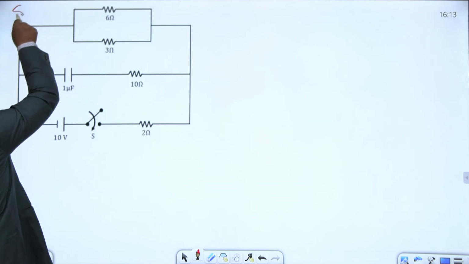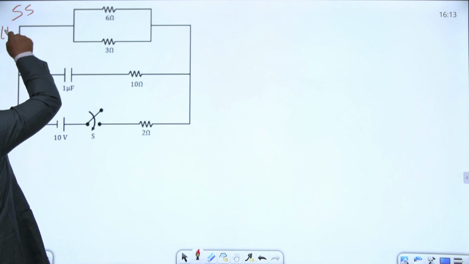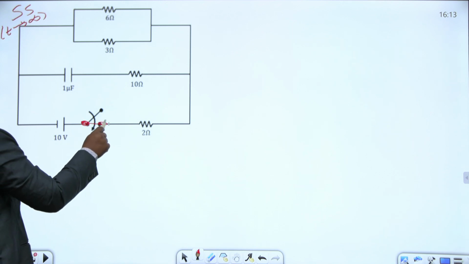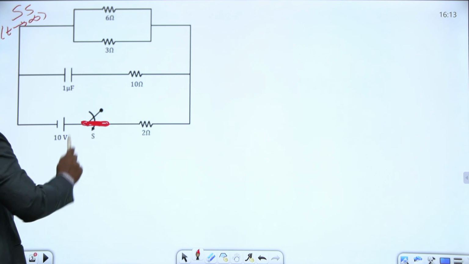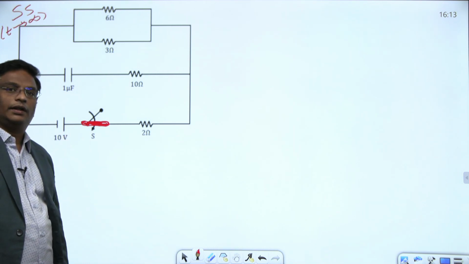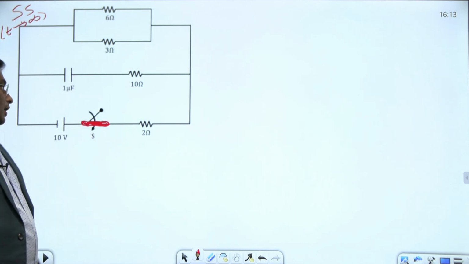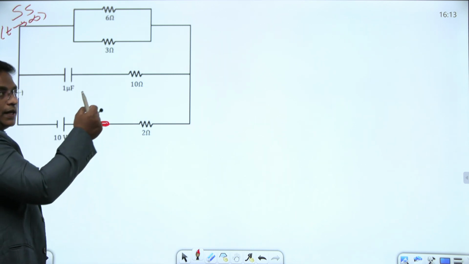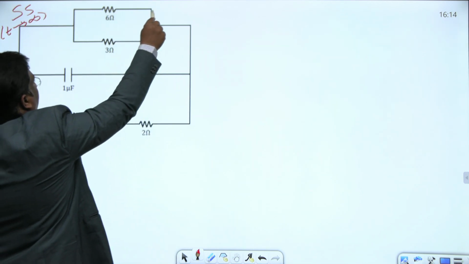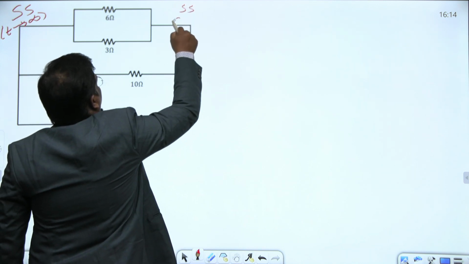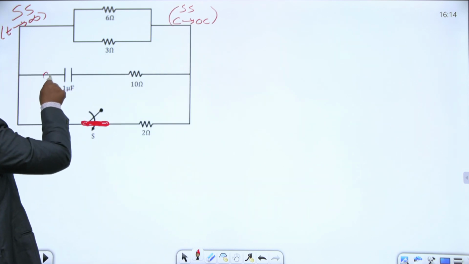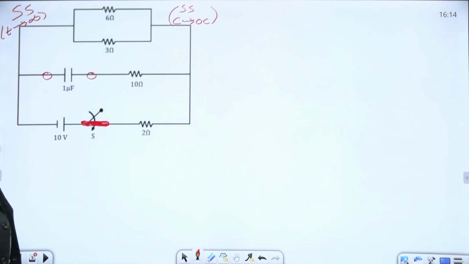In steady state, this switch is closed for a long time, closed at t equal to 0 itself. This 10 volt DC source is connected to the network containing the capacitor for a long time, and the capacitor charges to its maximum value, beyond that everything is constant. Then in steady state, inductor behaves as short circuit and capacitor behaves as open circuit. In steady state, this capacitor opens.